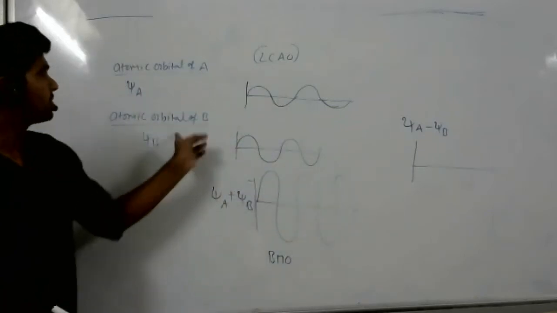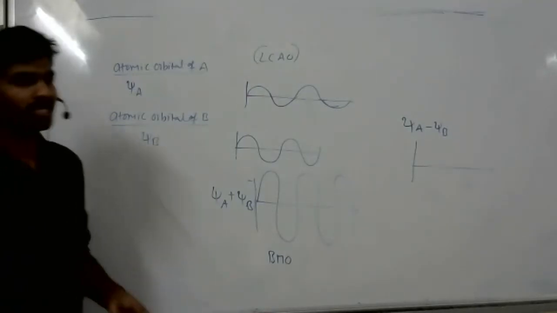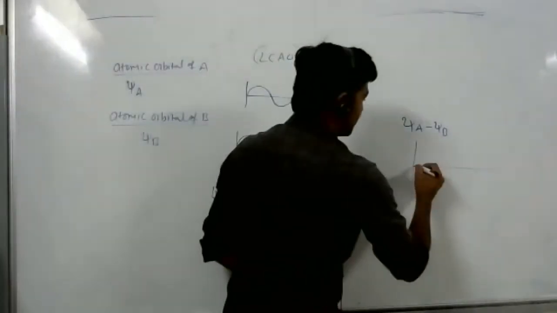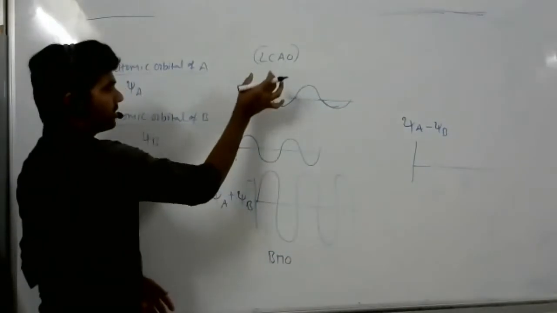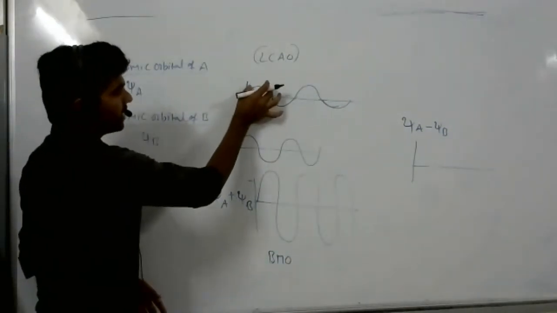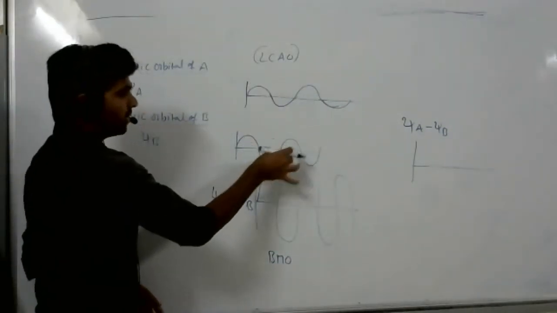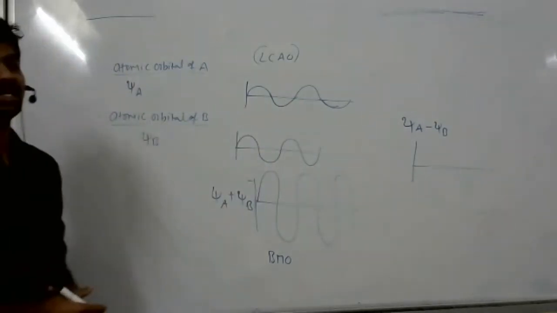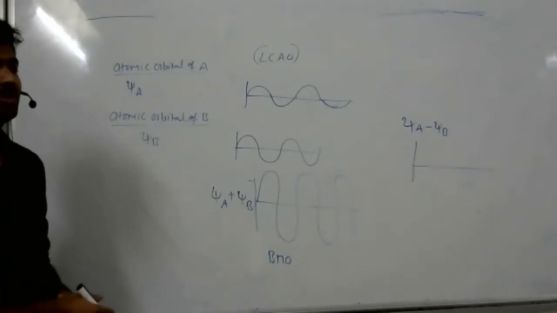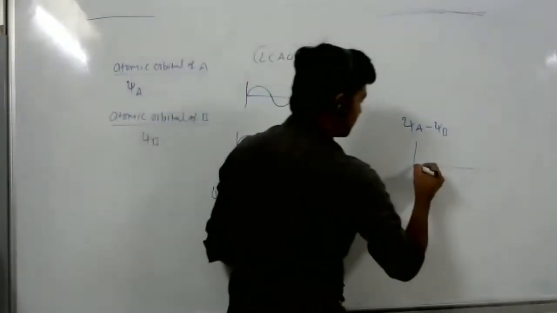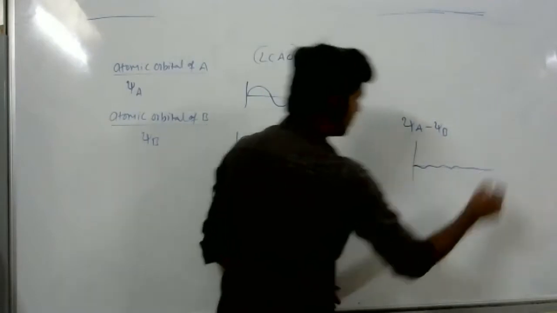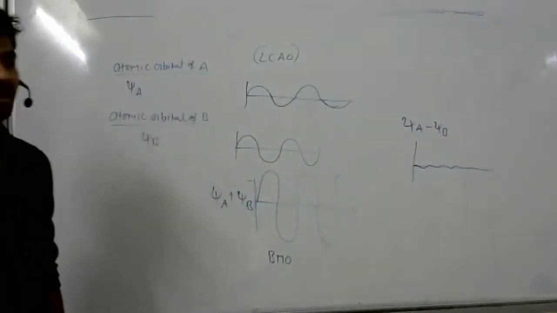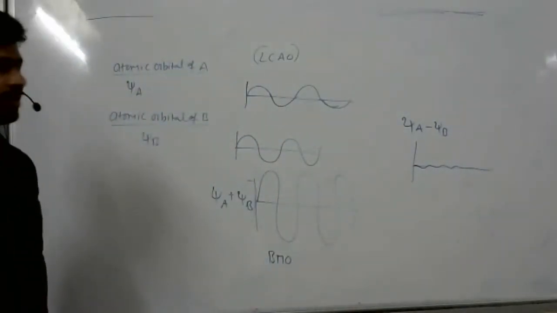So if you do psi a minus psi b, subtraction takes place. Here the crest falls exactly on the trough, and the trough falls exactly on the crest. So overall, neutralization takes place, I mean zero. So we just write it like this. There is not much amplitude. That is the anti-bonding molecular orbital.